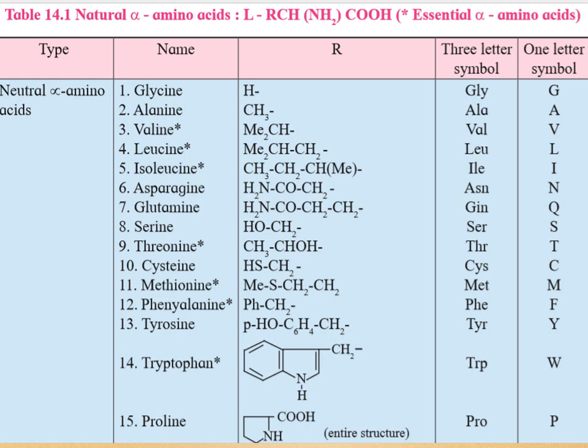This is the general formula of all these alpha amino acids, and you all can see over here that there is a bond. For glycine it is H dash, and after the dash it represents R, that is the alkyl group.